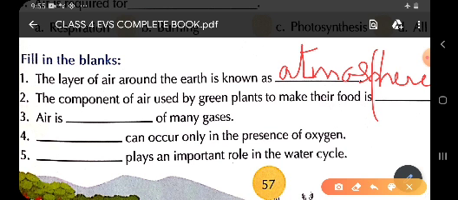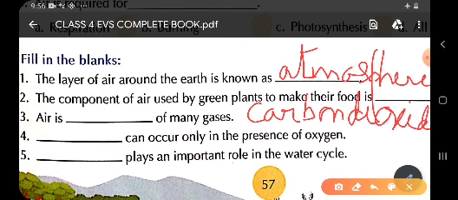So carbon dioxide is one of the components of air used by the green plants to make their food. As there is not much space, we will write it here. Carbon dioxide, D-I-O-X-I-D-E, carbon dioxide.